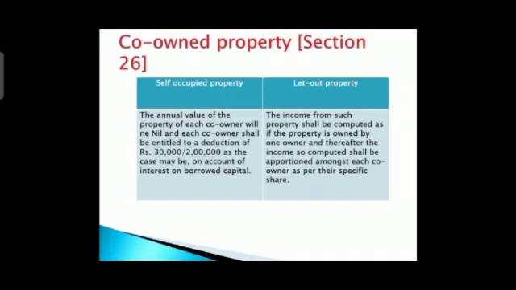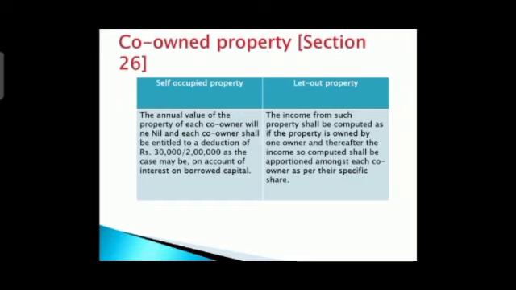Now what they are saying here, see, if two or more persons are holding one property, okay? So if two or more persons are there, obviously they will all be getting the benefit of income from house property. All will be getting the deduction, and they are going to calculate everything separately.